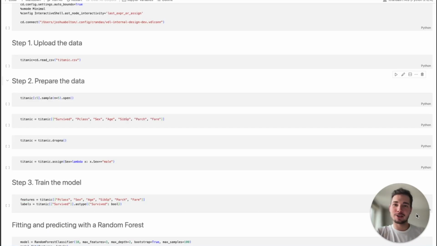Hi, I'm Josh and I work at Roseman Labs, and today I'm excited to show you some new functionality that's part of crandas 1.14, the random forest classifier.